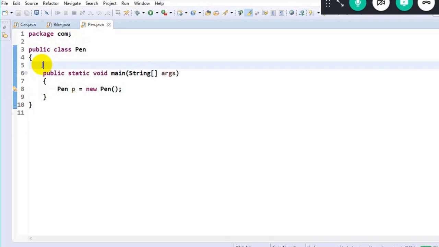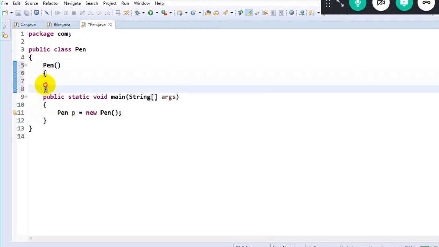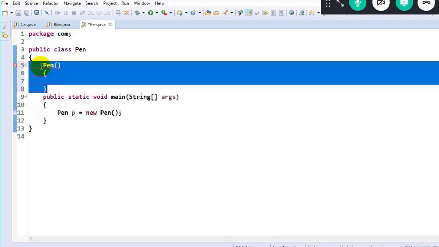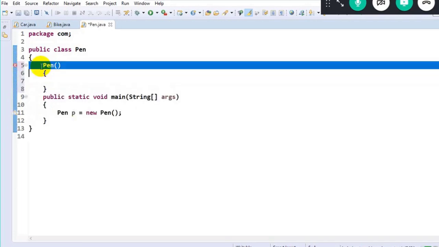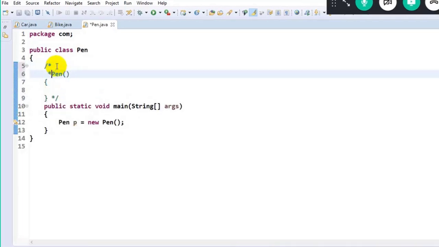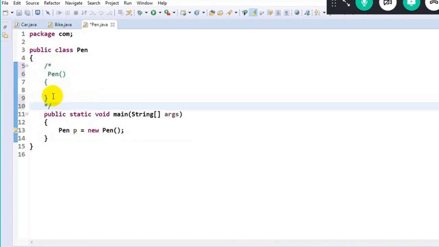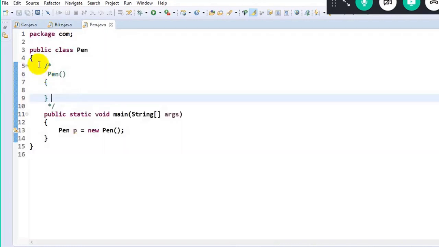The default constructor will neither accept any arguments nor have any implementation. So internally something like this would have been created. This is default, virtually present over here. So this is implicitly present, and that is the reason we call it the default constructor.